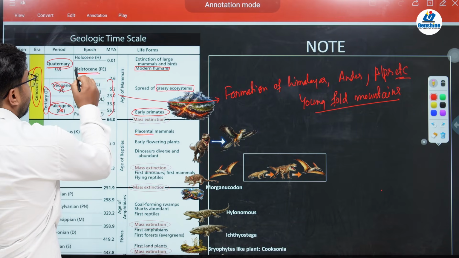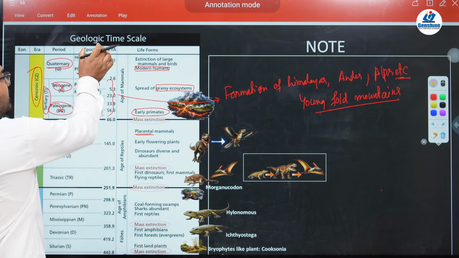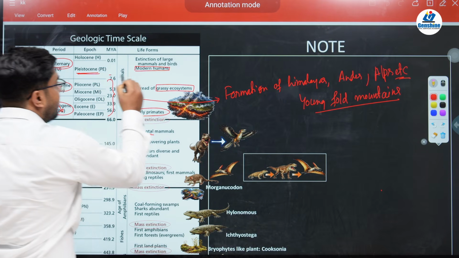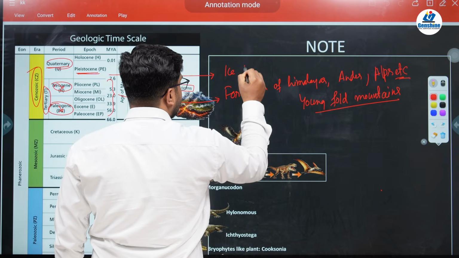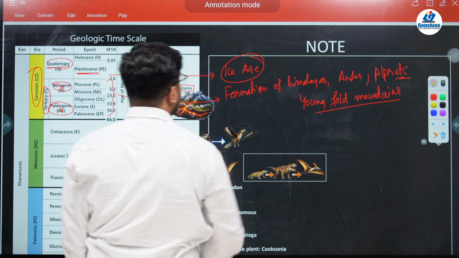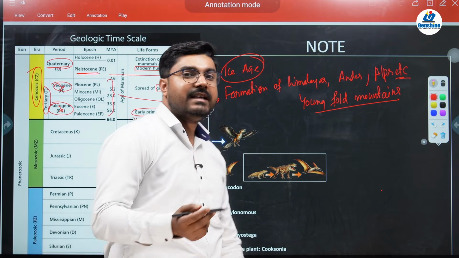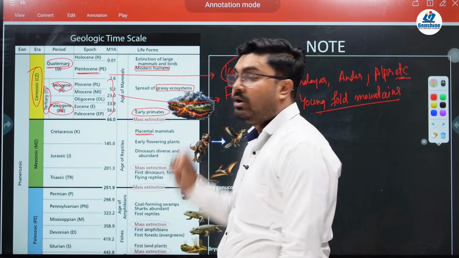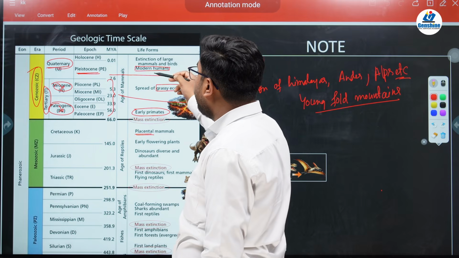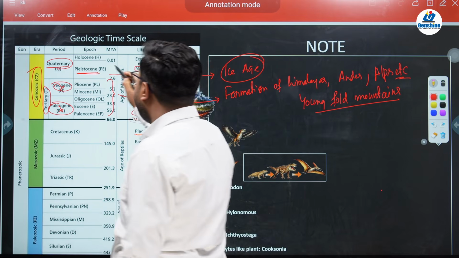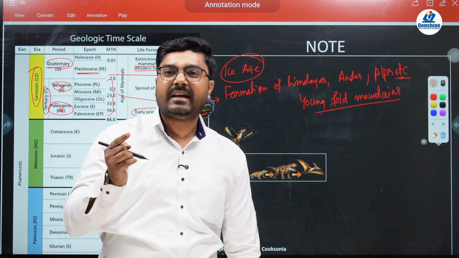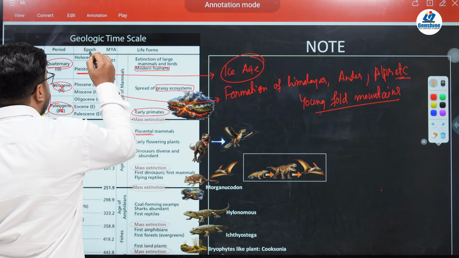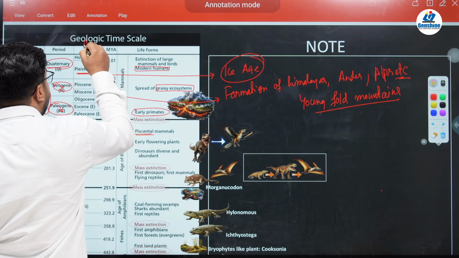Next, in the Quaternary, you have the Pleistocene. Just remember, from Pleistocene it becomes important for us to remember things. Why? Because in the Pleistocene there was Ice Age, and in this Ice Age there was introduction of the Homo sapiens, that is the modern human. And after this, the modern human evolved, and in the Holocene, these Homo sapiens became as Homo sapiens sapiens, that is, they became further advanced. And after Holocene, there was the